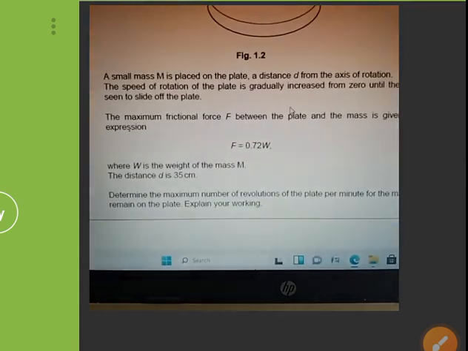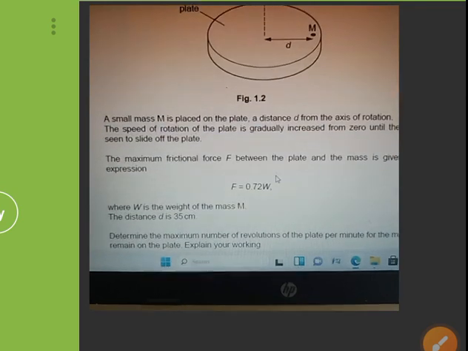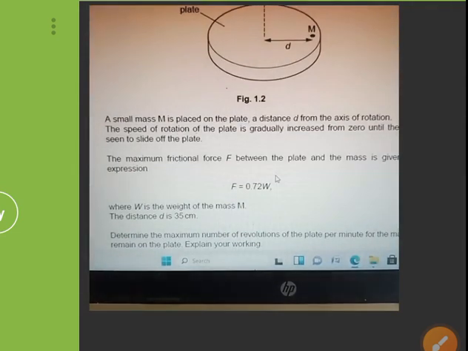Okay, so we're going to create an equation. For as long as those two balance out, then that mass will remain in place. For as long as the friction is smaller, then it's going to slide off. So we are concerned with the maximum friction that is experienced by that mass. So let's do the calculations together.